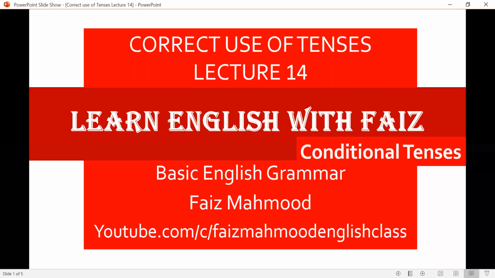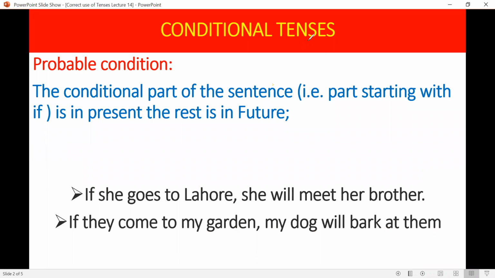Today we will learn conditional tenses. There are three kinds of conditional tenses, or three kinds of situations where we use conditional tenses. The first one is probable condition. Probable means there is a possibility of the action happening. If there is a possibility of some kind of action which could happen, we use this probable condition.